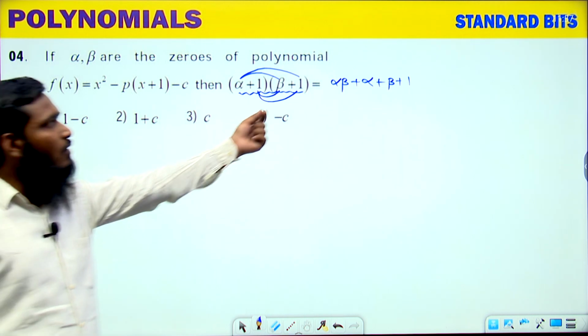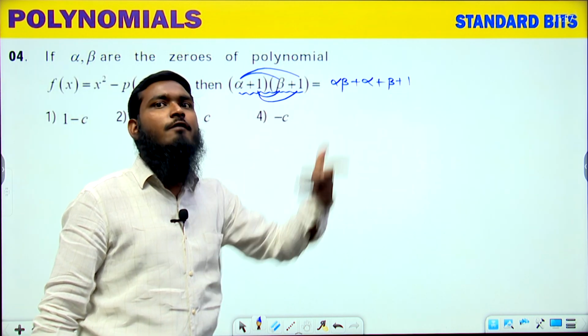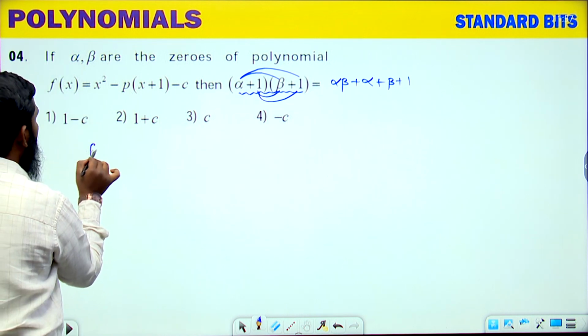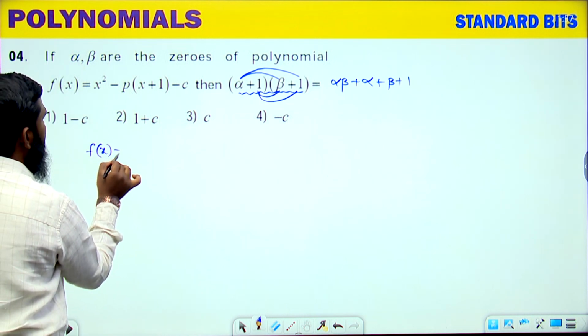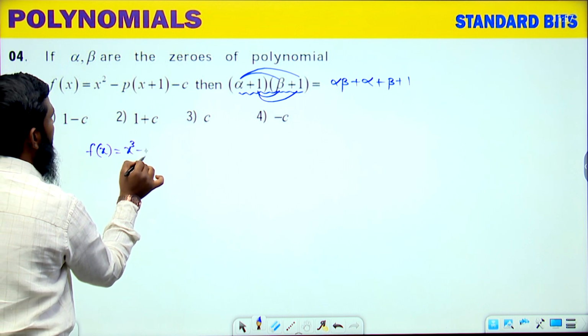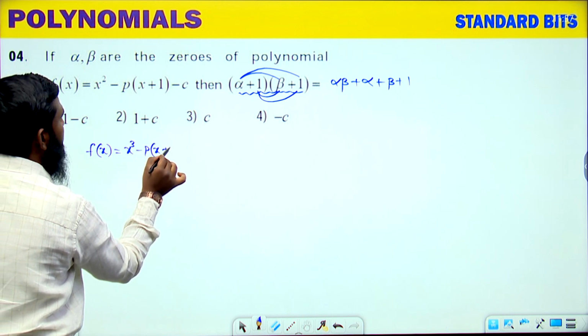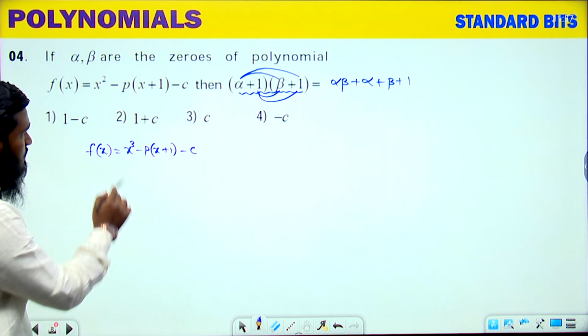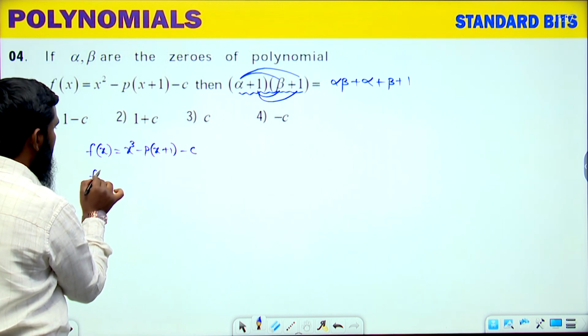Means we have to find out the alpha beta value and the alpha plus beta value. Listen carefully. As we are having the function f of x is equal to x square minus p of x plus 1 minus c, like this we have taken. Now let us multiply this part. If you are multiplying this, what will happen?